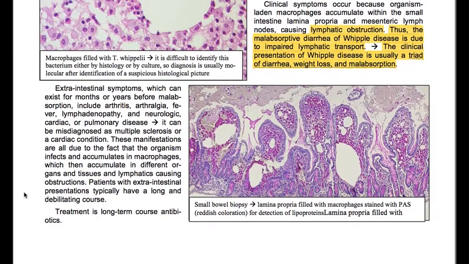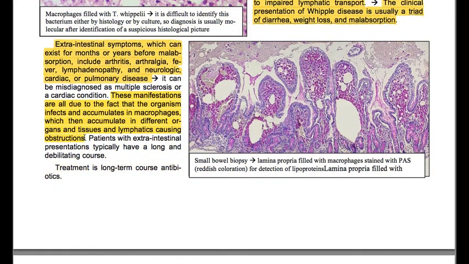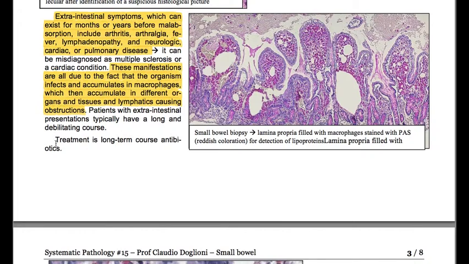Extraintestinal symptoms, which can exist for months or years before malabsorption, include arthritis, arthralgia, fever, lymphadenopathy, and neurologic, cardiac, or pulmonary disease. It can be misdiagnosed as multiple sclerosis or a cardiac condition. These manifestations are all due to the fact that the organism infects and accumulates in macrophages, which then accumulate in different organs and tissues and lymphatics, causing obstructions. Patients with extraintestinal presentations typically have a long and debilitating course. Treatment is a long-term course of antibiotics.